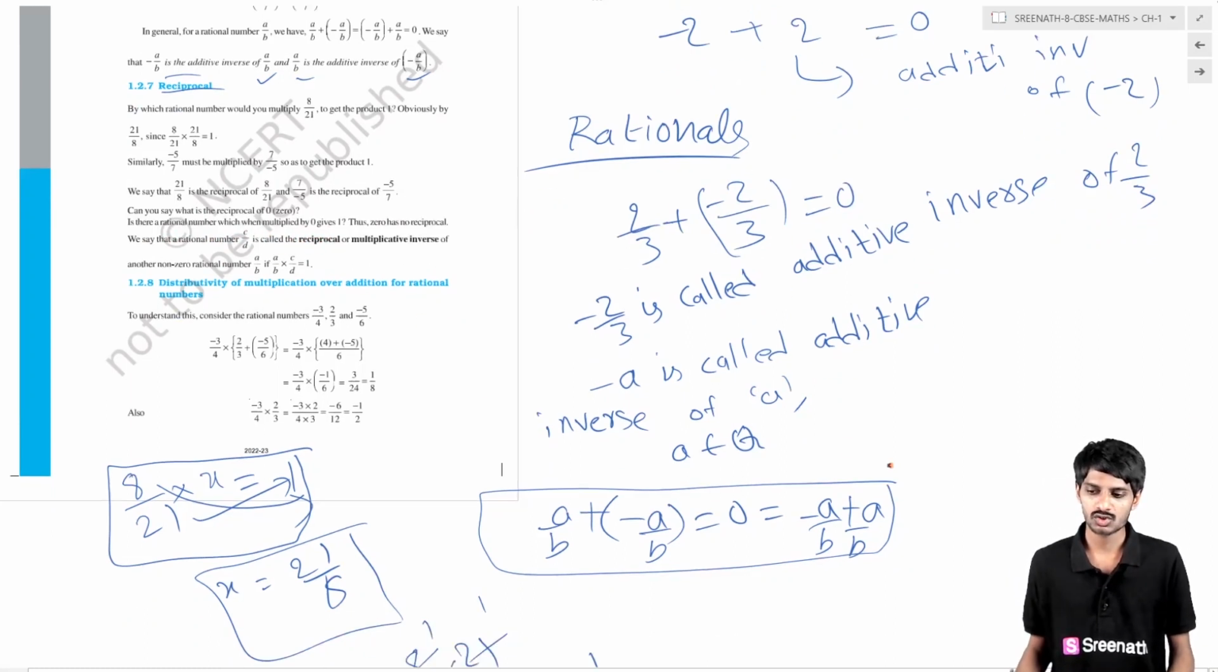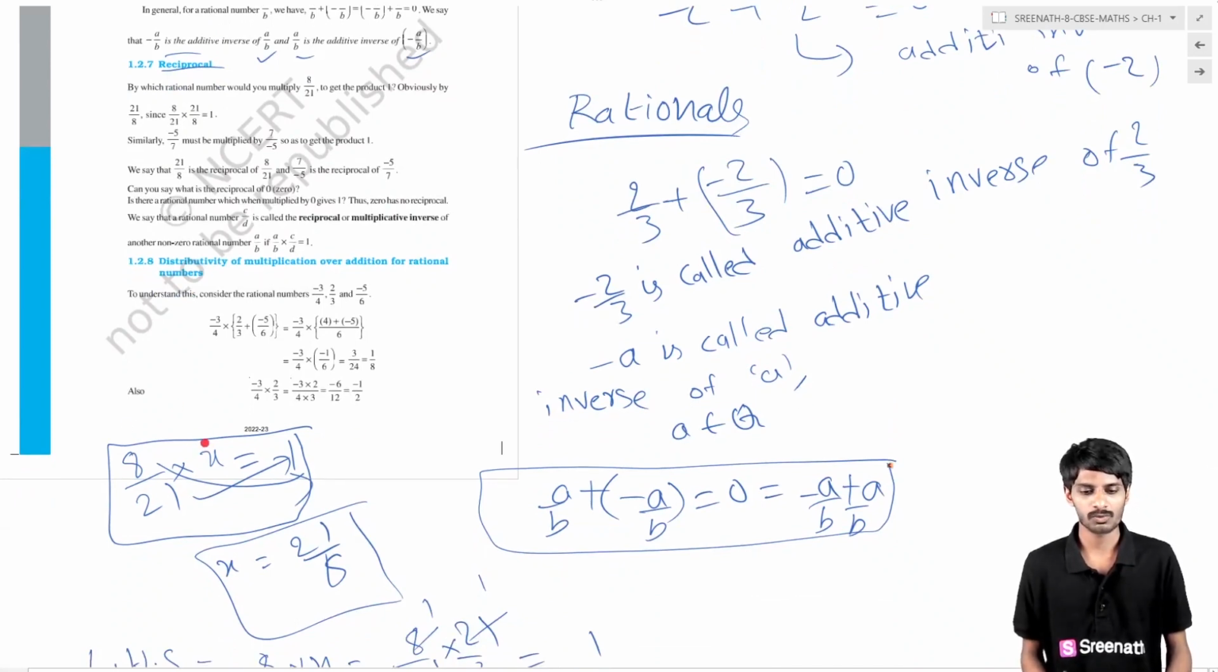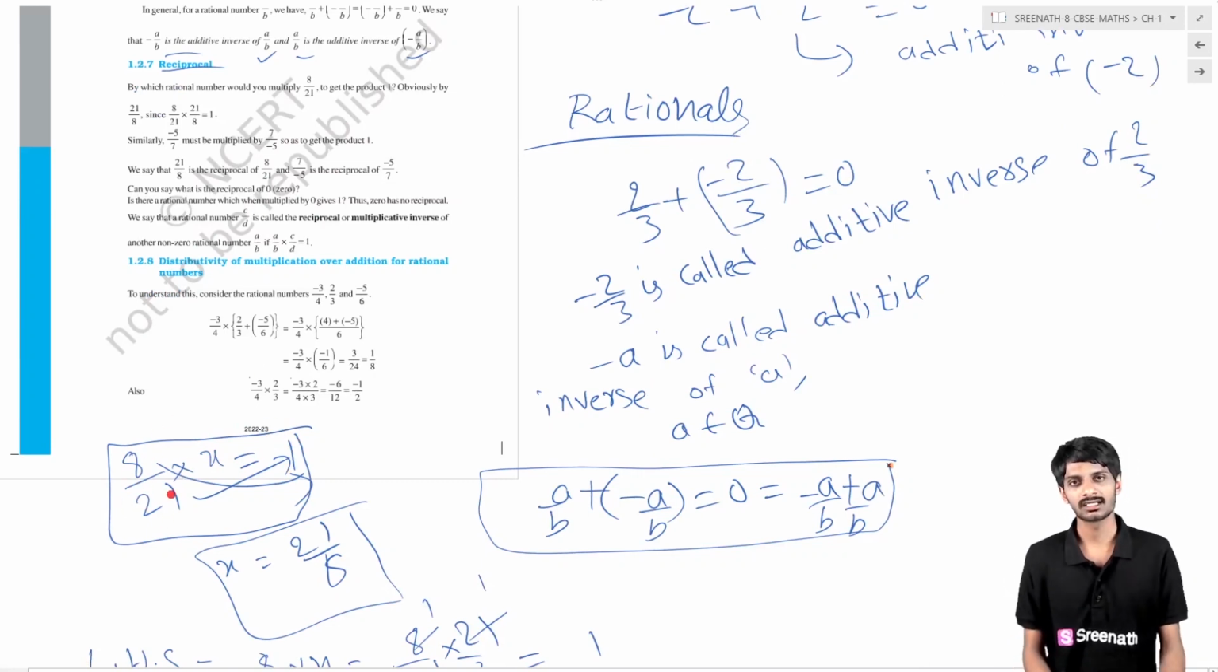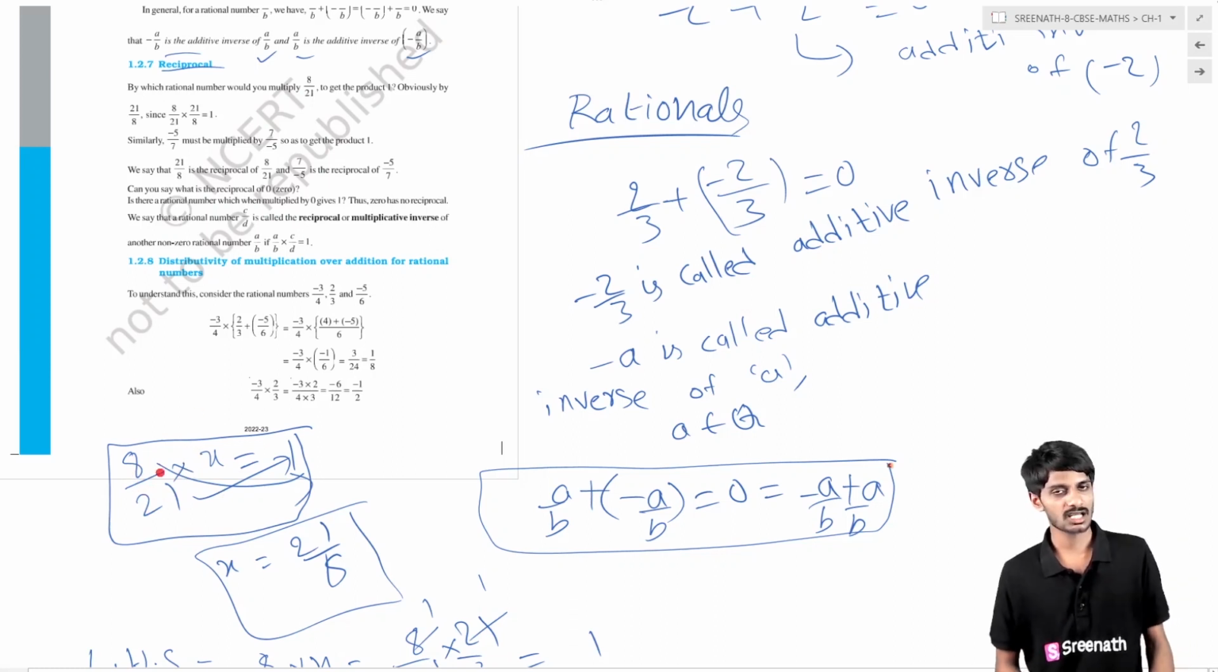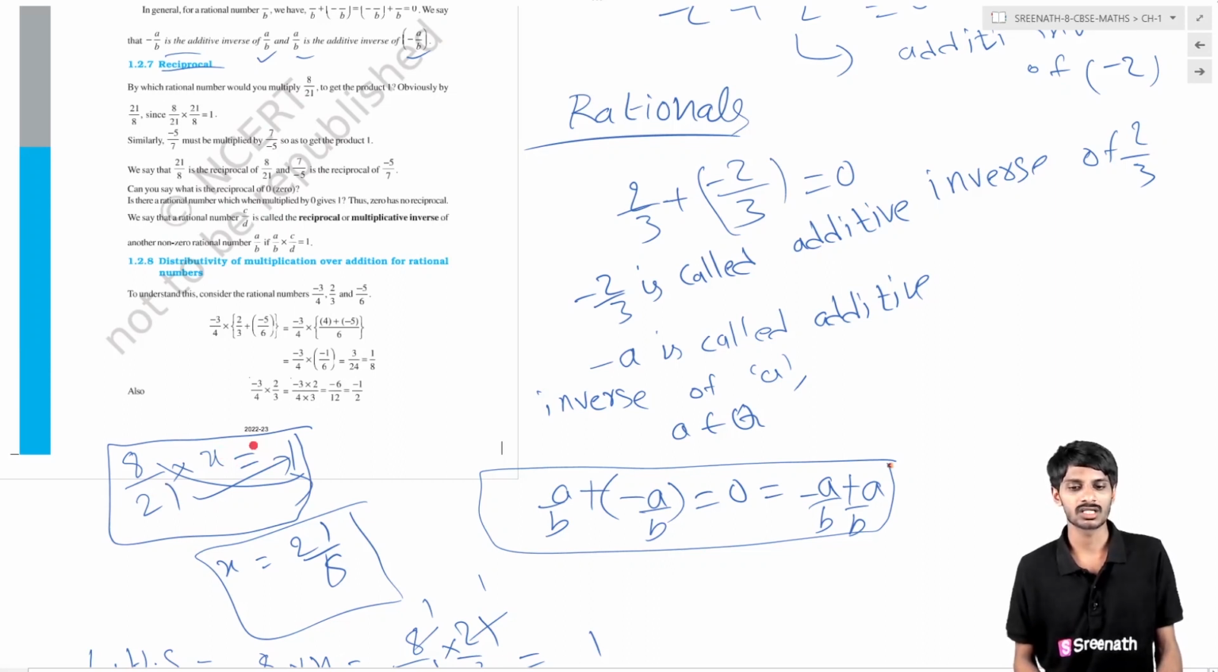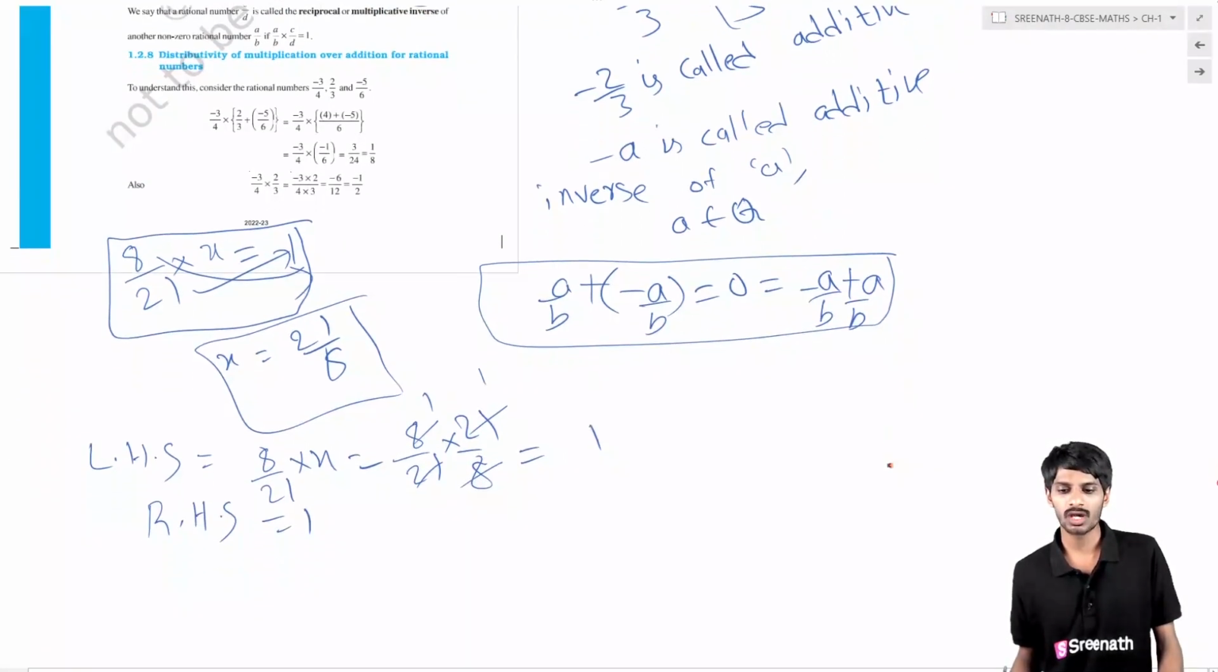What I have said previously is that any number multiplied by its reciprocal gives the value 1. Suppose you take 0 and multiply it with any rational number, will it give 1? No, it does not give 1. Thus 0 has no reciprocal. Keep in mind that 0 does not have any reciprocal.